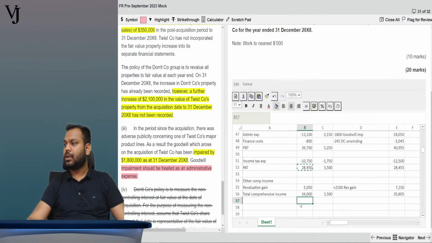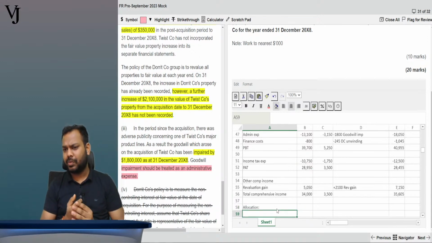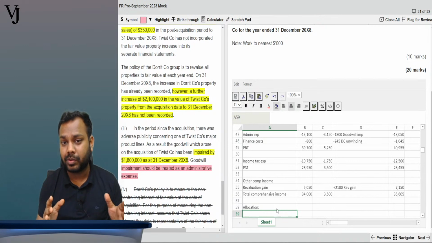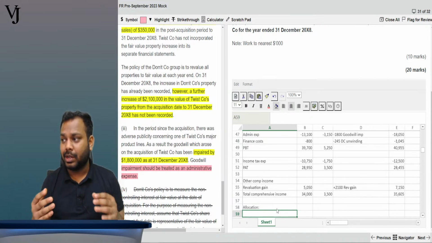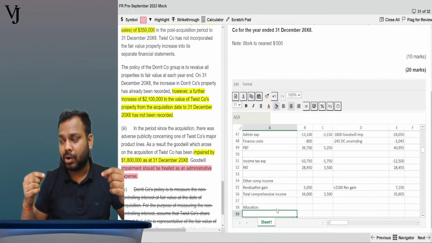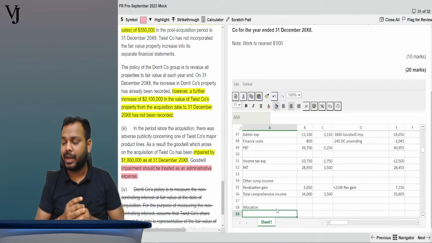Perfect. Now what we have to do is allocation. We have to show the allocation. Guys, why am I spending so much time on this question? Because it serves as a revision of your group accounts entirely. If you are noticing, I am explaining each and every concept and topic with the help of this question, so it serves as a revision also, right?